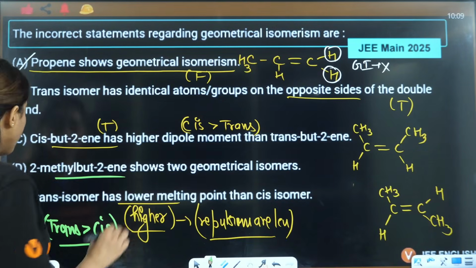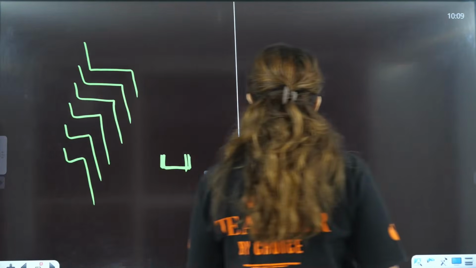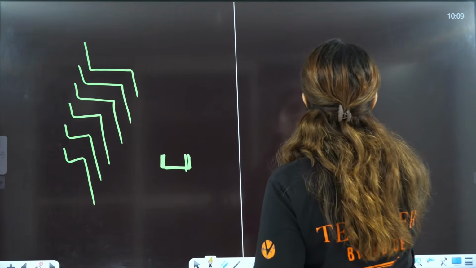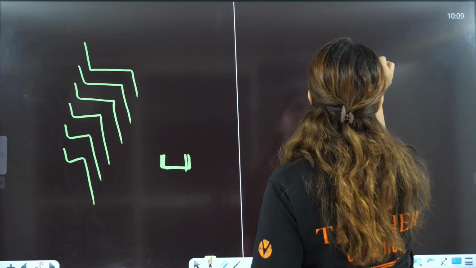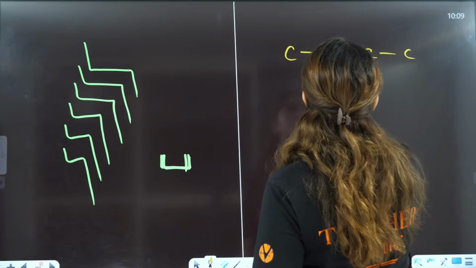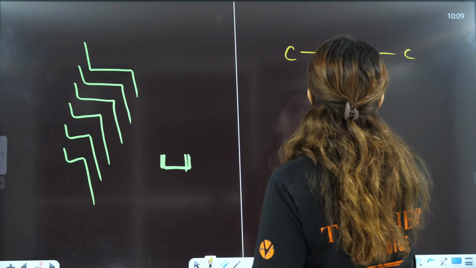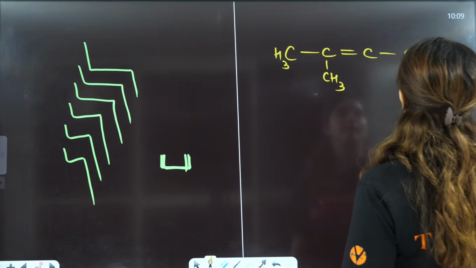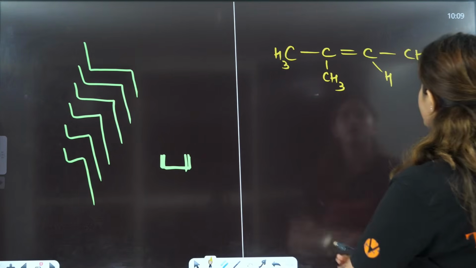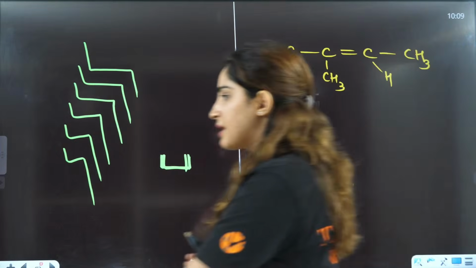Now 2-methyl-but-2-ene. Firstly but-2-ene, and 2-methyl means this will be this one. Now tell me one thing, is it showing any geometrical isomerism?